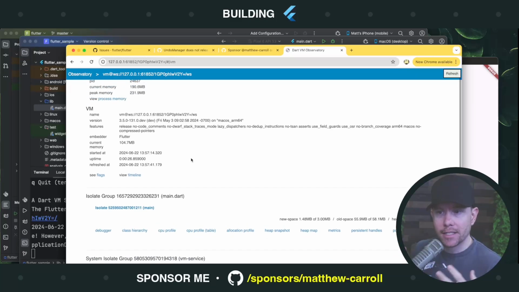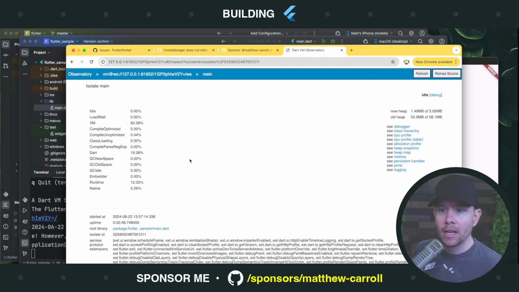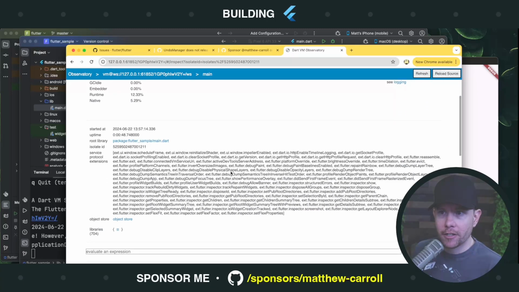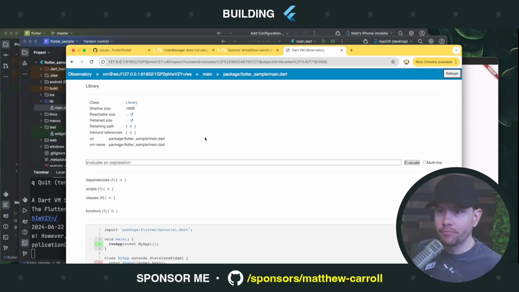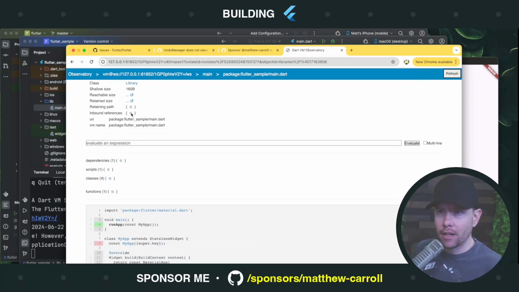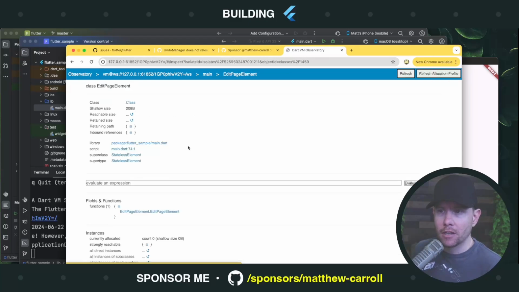So in Observatory, this thing is like monitoring the app. There's this one isolate that holds our entire Flutter UI system. We're going to tap on that. And then in here, again, a bunch of information being monitored, but I found that what we want to tap on is this root library right here, main.dart. We know what main.dart is, right? That's our one Dart file. So we'll go into that. And then in here, I think inbound references is what we want. And you see this edit page element right here. This is what the person who wrote the ticket said is the problem. He said this is where the memory leak happens. So we'll tap on that.